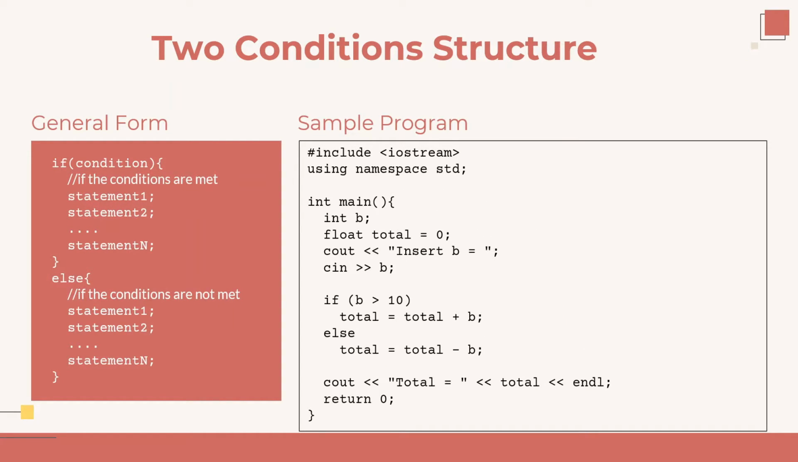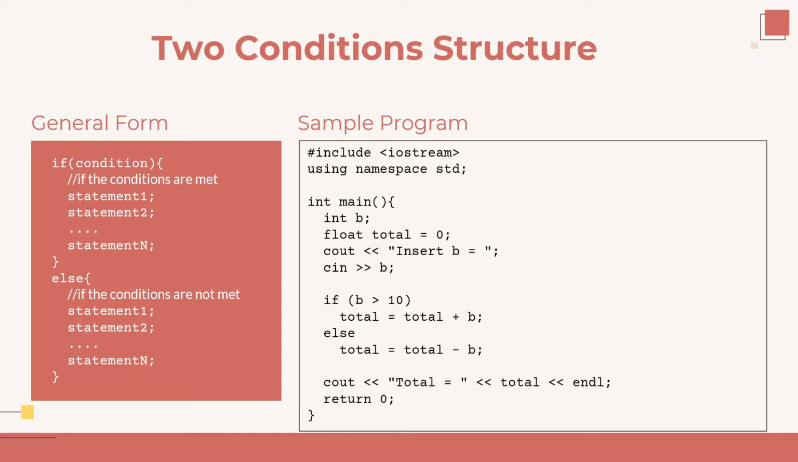Next, we will discuss the two condition structure. The concept of the two condition structure is to add a special statement that is used to handle the case when the defined conditions are not met, using the else keyword. The general form of the two condition structure is if condition, and if the condition is met, it will execute the statements in the block of instructions. But if the conditions are not met, then the statements in the block of instructions after the else keyword will be executed.